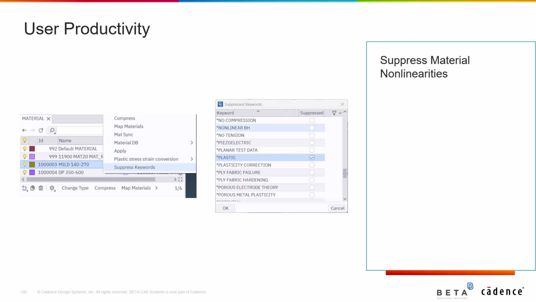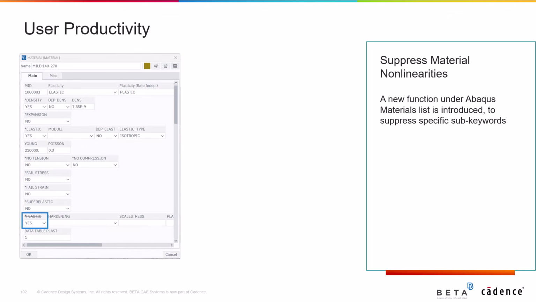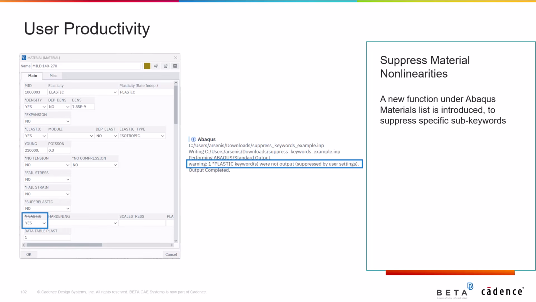What is more, a new function under Abaqus Materials List to suppress specific subkeywords is now introduced. The suppressed keywords appear with a strikeout on their labels within the material card. During output, a relative message is also printed in ANSA info window about the suppressed keywords.